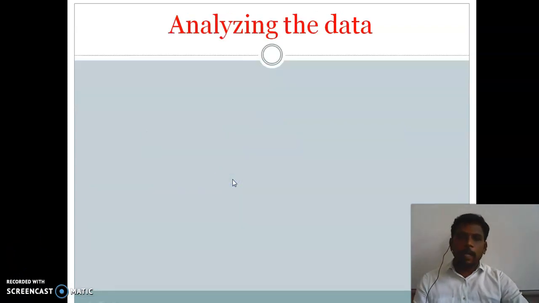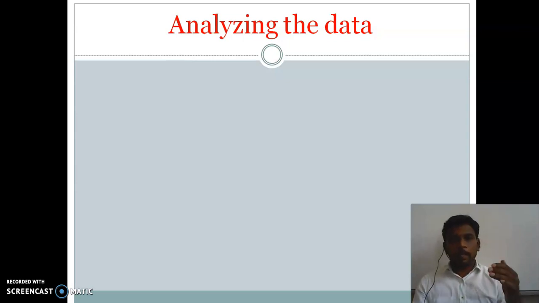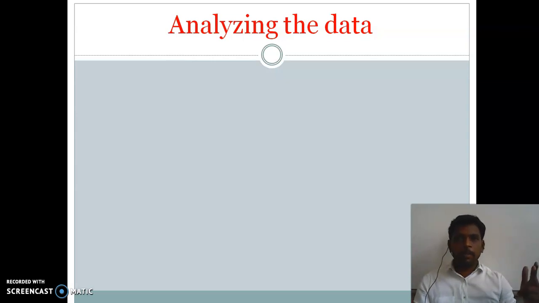So next one, analyzing the data. Under statistics, three main phases are there. We already have seen in the last video, they are collection of data, second one, classification of the data, and third one, analyzing the data. So first we have to collect the data, and then we have to arrange it into certain order. That order is nothing but three types are there: raw data, frequency distribution, and third one, grouped data or continuous